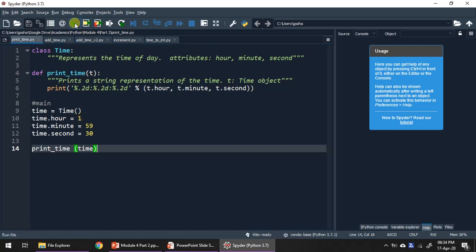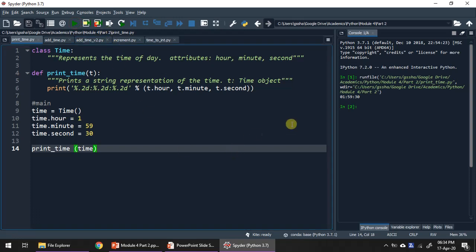Let's try to execute this, and we shall see the output in the console window. So here it produces the output. You are able to see this. The output is 01 followed by a colon, 59 followed by a colon, 30. This indicates the time format 1 hour 59 minutes 30 seconds.